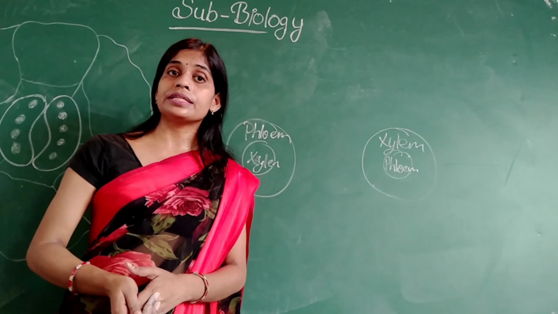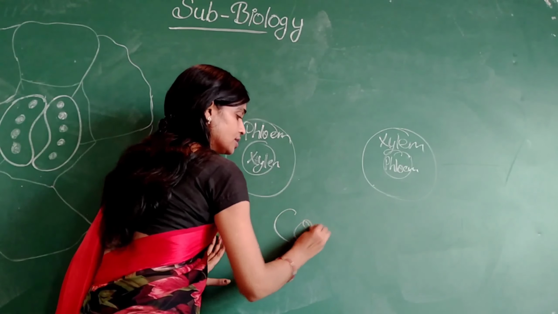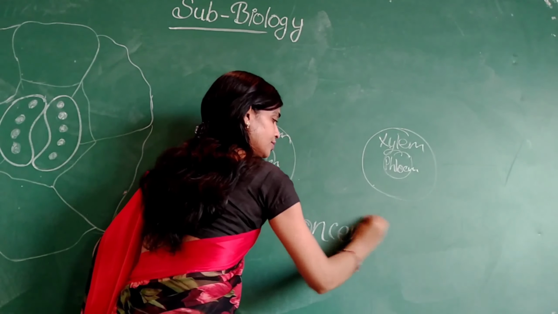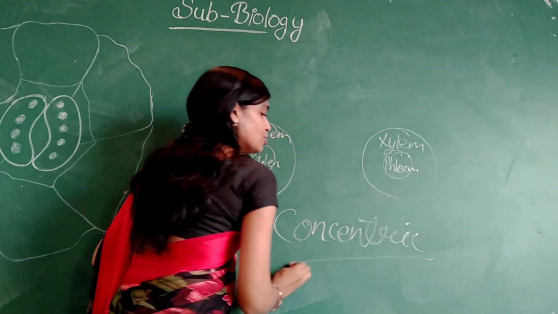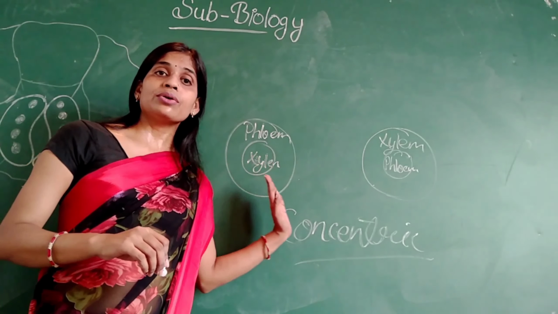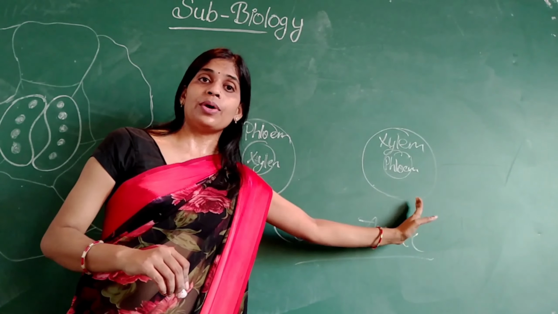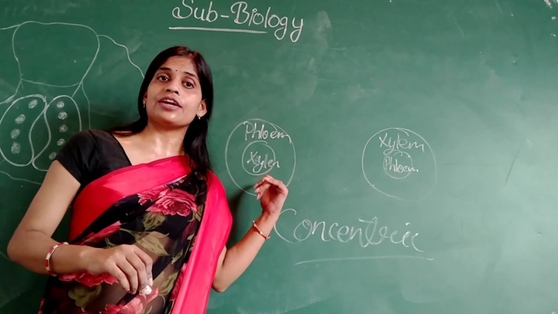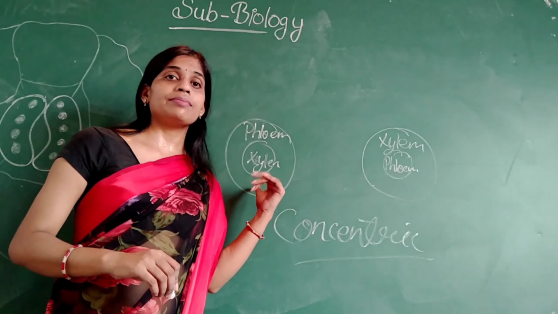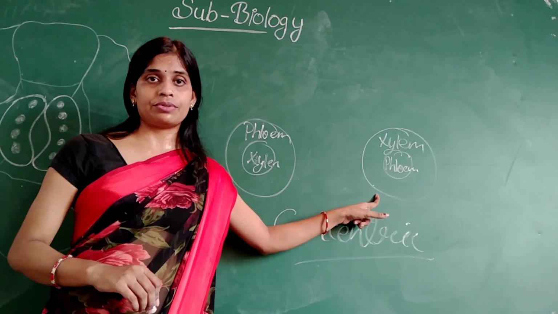And the third type is the concentric. In the concentric vascular bundle, there are hydrocentric and leptocentric types. When the xylem is present in between, it is hydrocentric, and whenever the xylem surrounds the phloem, it is called the leptocentric vascular bundle.